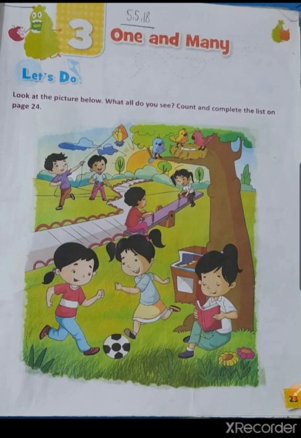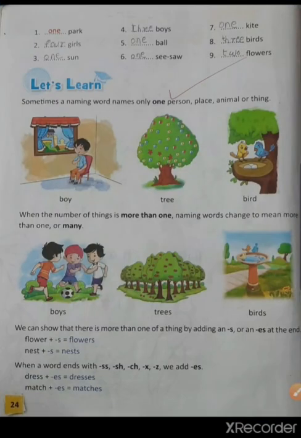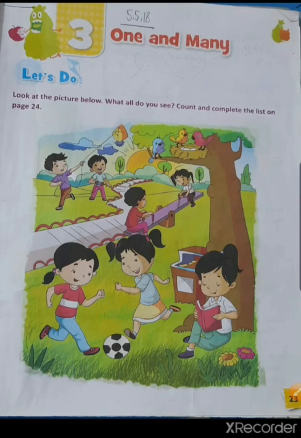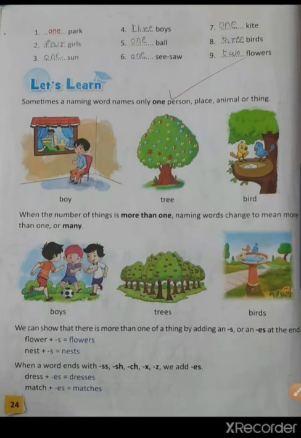Count and complete the list on page 24, means next page. Here are blank spaces where you have to write the correct number. You have to count the number from this picture and write it there.